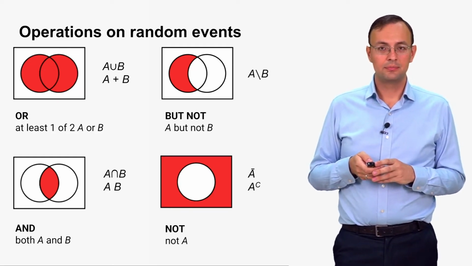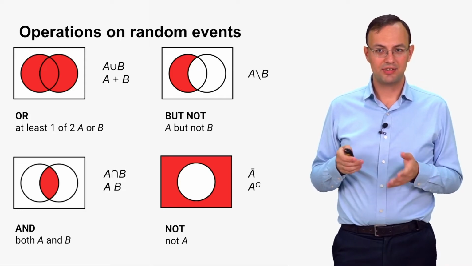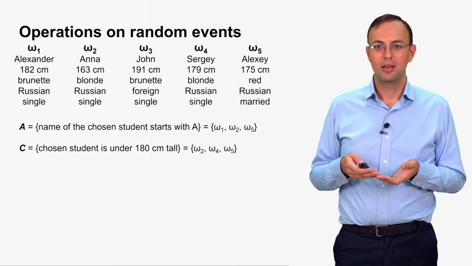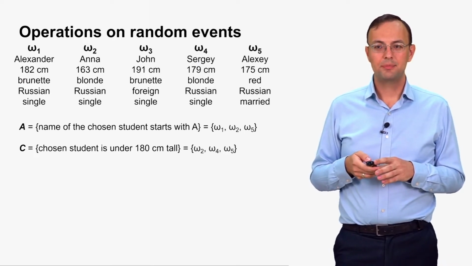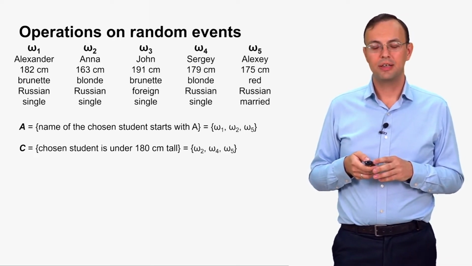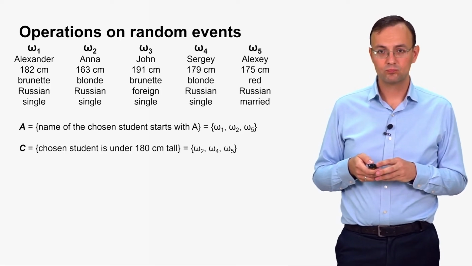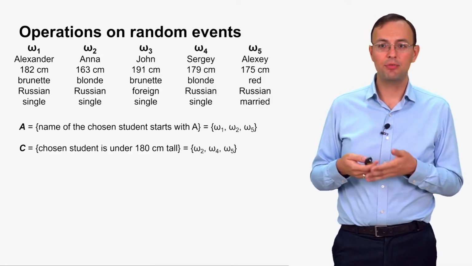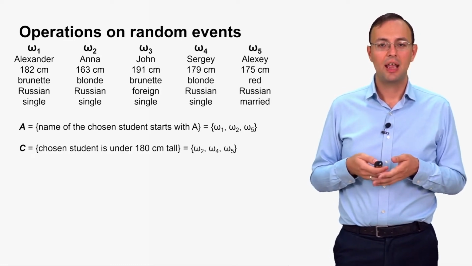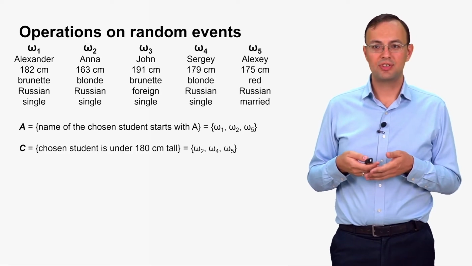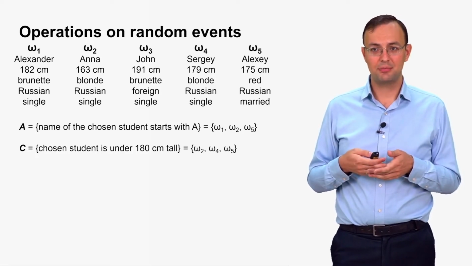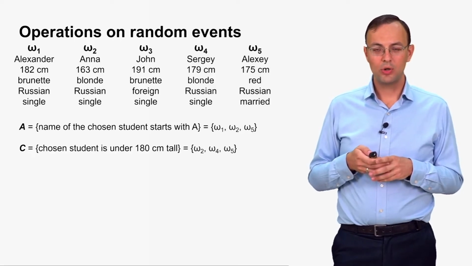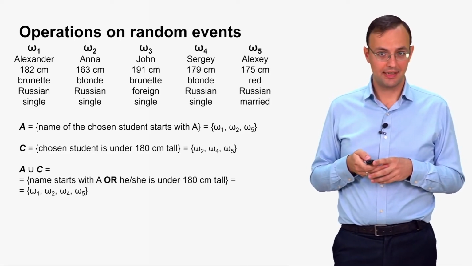So now let us see how it works with the example we have already discussed. Let us take only two of the events we have discussed: event A, the name of the chosen student starts with the letter A, and event C, the chosen student is under 180 centimeters tall. And let us see what A union C is.